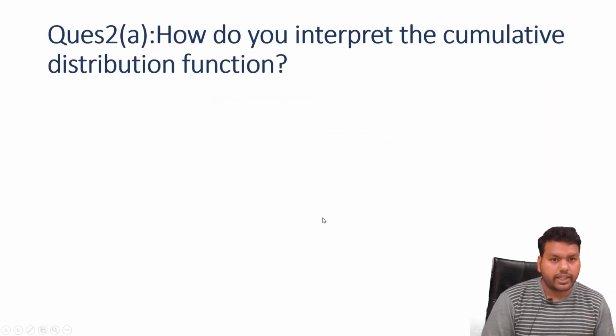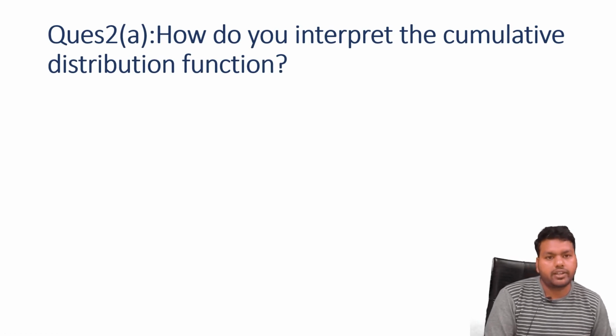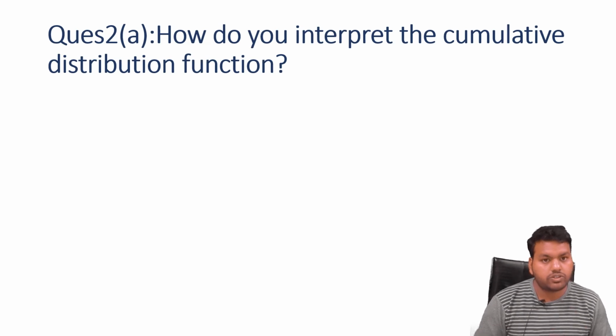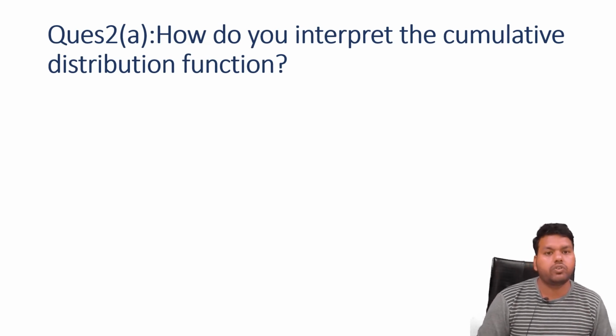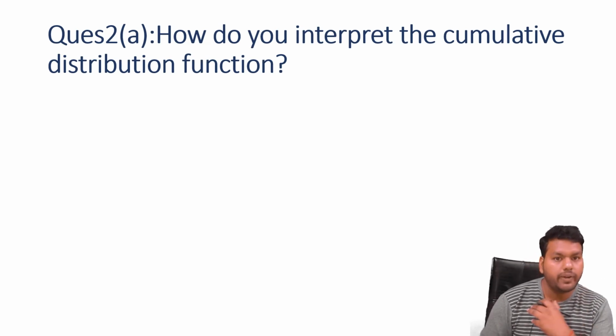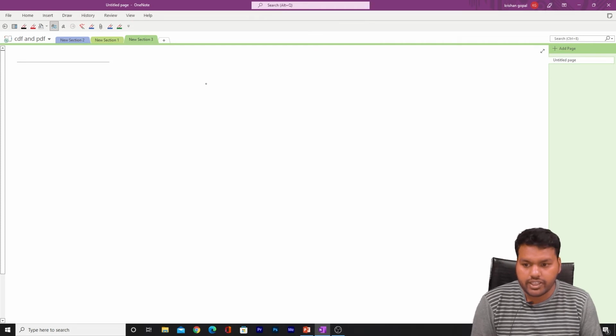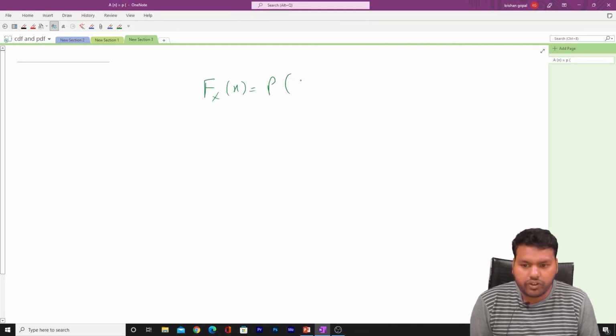Now moving to the second question: how do you interpret the cumulative distribution function? The cumulative distribution function actually gives the cumulative probability of an event occurring. Cumulative probability means the probability that an event occurs along with the previous events. So generally we define the cumulative distribution function as capital F of x, and it is the probability of X less than or equal to x.